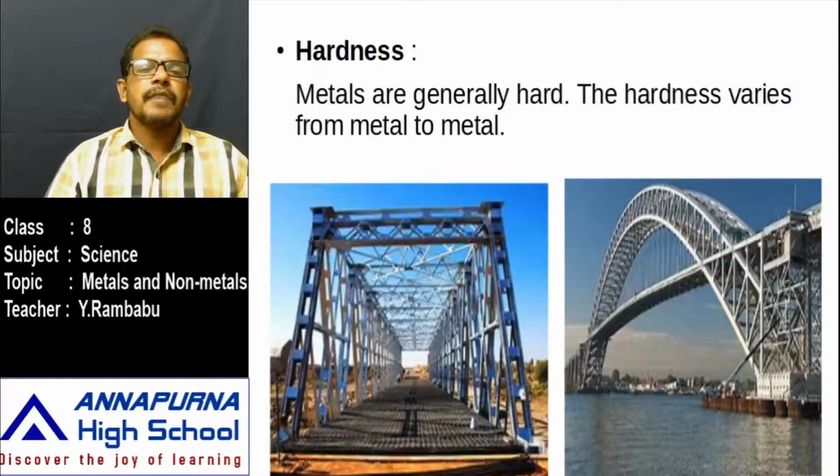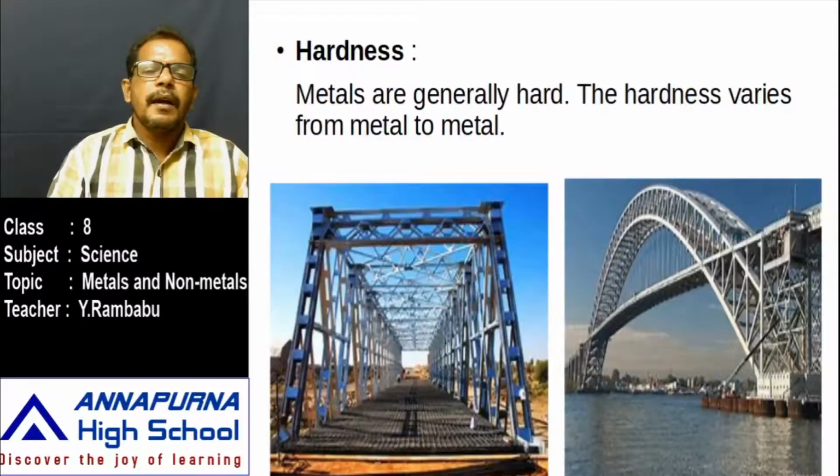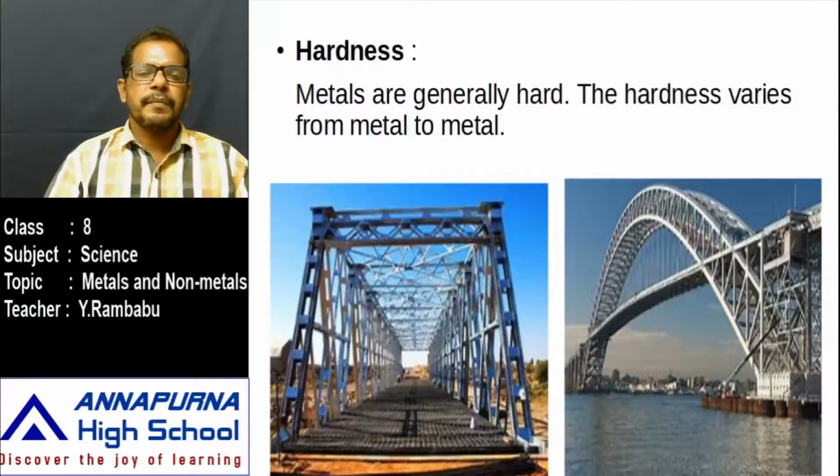Why are these metals used in all these cases? All these are very hard. This hardness property is only for metals, not for non-metals. That's why the metals are used in constructions. Observe in this diagram, bridges. Very large bridges. These are constructed by using these metals.